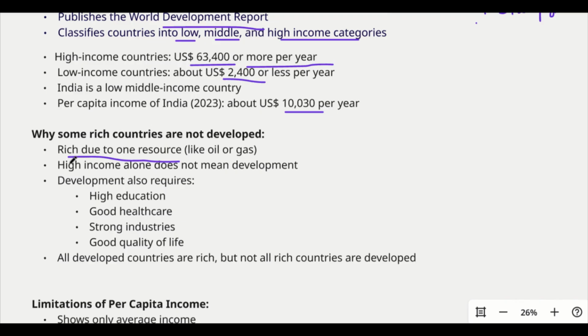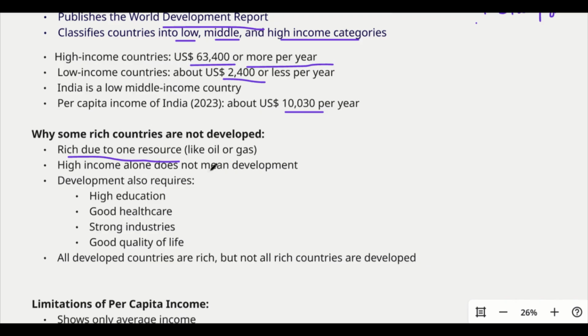For example, the GCC countries, the UAE, Saudi, Kuwait. Initially none of these countries were much richer, but once they identified the presence of oil or gas, their entire history was changed and their economy was boosted. It was a fortune for them. Due to this one rich resource, that is enough.